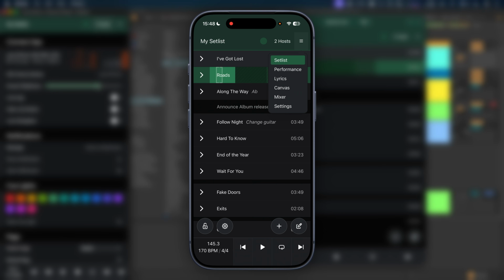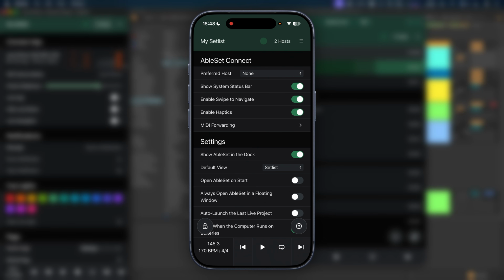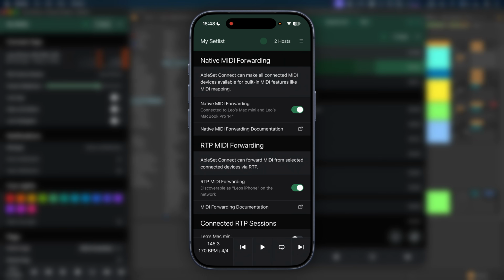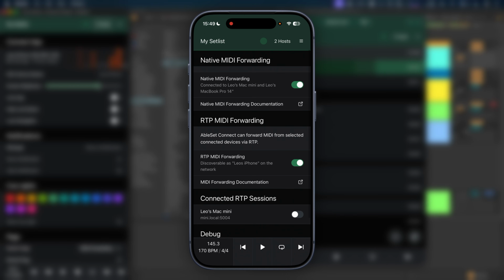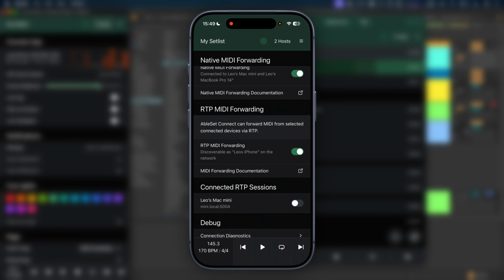To set this up, I'm just going to go to Settings. Then you'll see that AbleSet Connect has a dedicated section at the top. I'm going to click on MIDI forwarding. And now you see that there are two options. Native MIDI forwarding forwards MIDI controllers directly to AbleSet. This works automatically, you don't have to set anything else up. And RTP MIDI forwarding can forward MIDI from connected devices to any software or device that supports RTP MIDI.